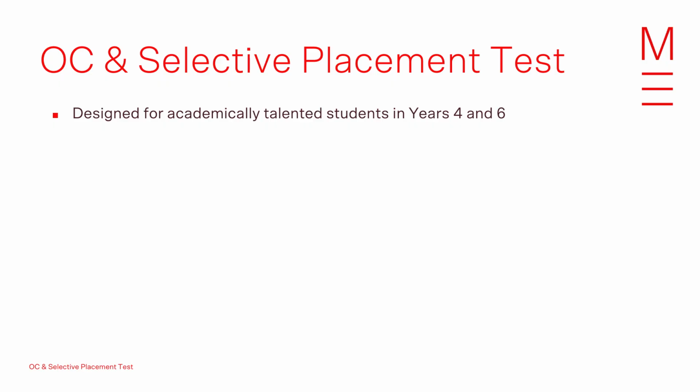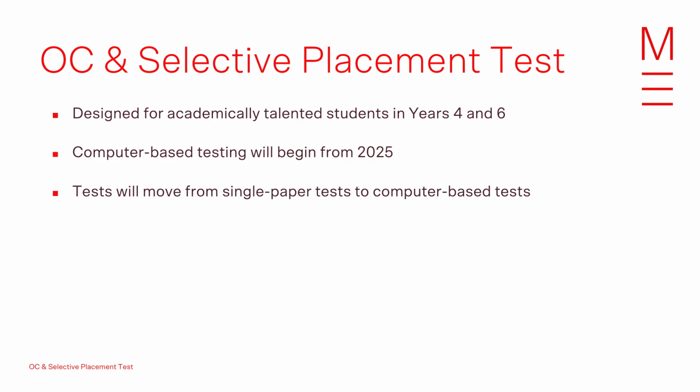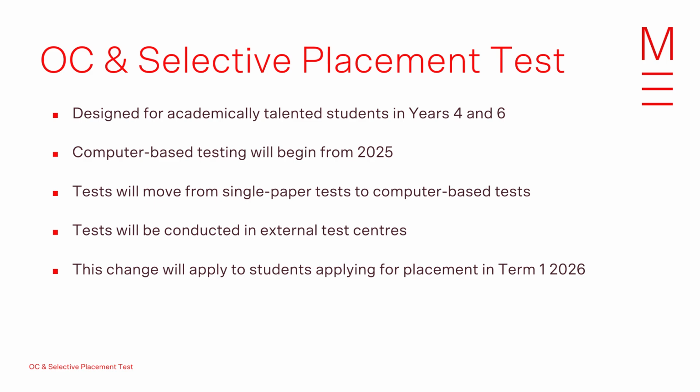This is a placement test for academically talented Year 4 and Year 6 students. Computer-based testing will begin from 2025. These placement tests for opportunity classes and selective high schools will move from single version paper tests to computer-based exams. The computer-based exams will mostly be held in external testing centres. This change will apply to parents seeking placement for their child to start in an opportunity class or selective high school from Term 1 2026. This transition is an important development as it impacts the way students interact with the test environment.